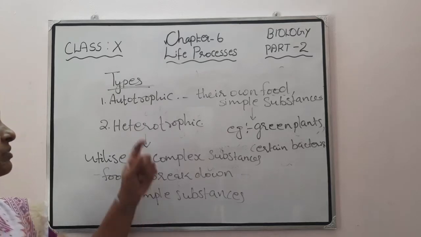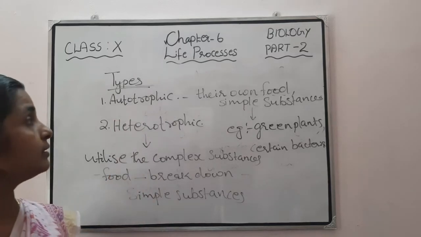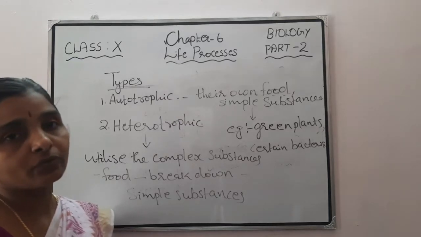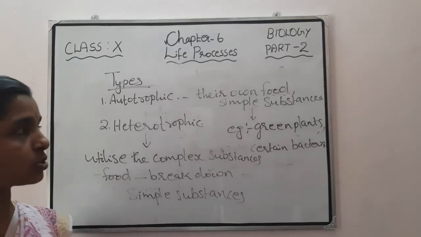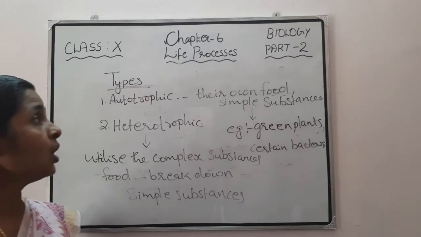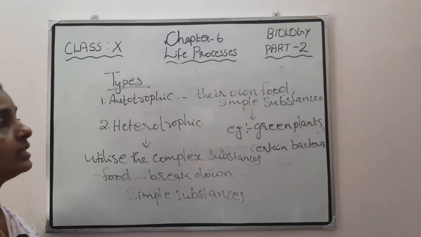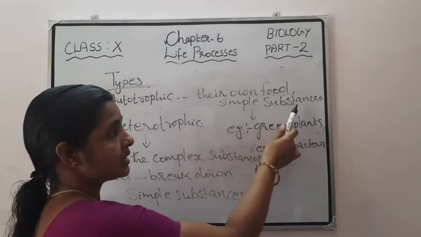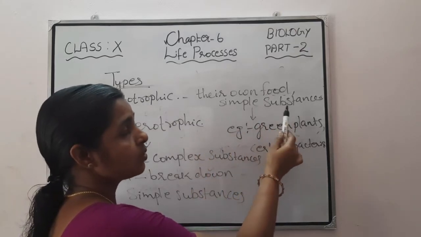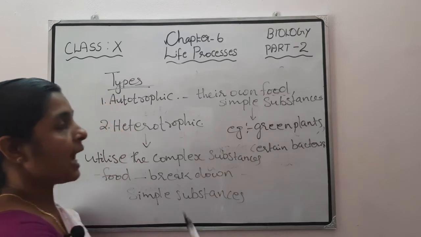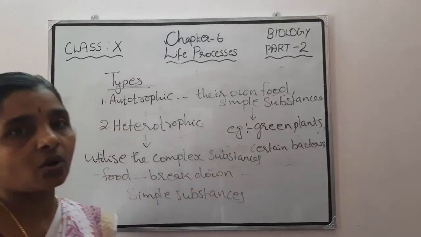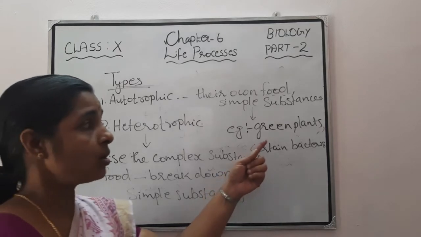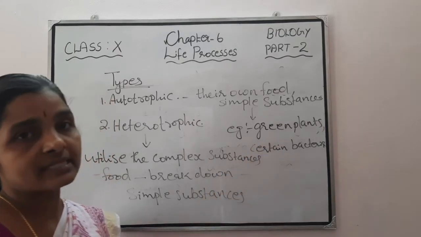Once again, which are the two types of nutrition? Mainly, nutrition is classified into the autotrophic mode and the heterotrophic mode. In the autotrophic mode, organisms prepare their own food material from simple inorganic substances, and such organisms are called autotrophs. Examples are all green plants and certain bacteria.